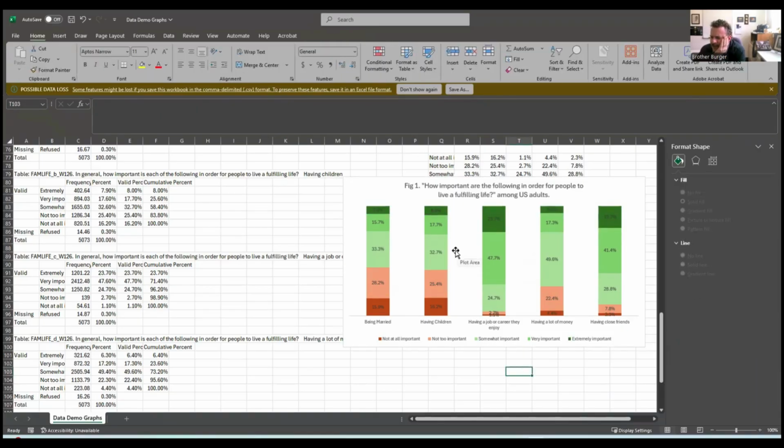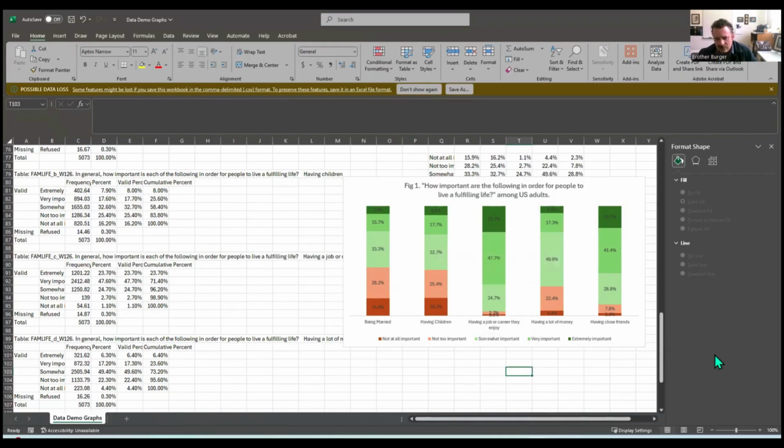I like that. Wow. Okay, that's cool because now just by changing the colors, can't you interpret the data so much better? I mean, look at the having career or job they enjoy. I mean, that's like dominant, right? In terms of what it takes to live a fulfilling life. Oh, commercialism. Oh, status. Okay. So we have our different things here. We got to fix this up still. We still got some things to fix.